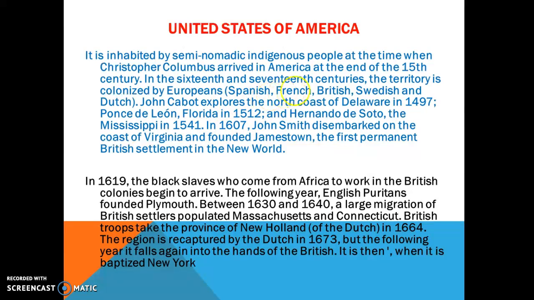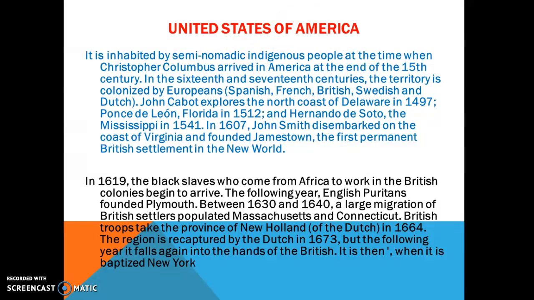You can see some short history of America. It was inhabited by indigenous people, Indian people, native people, until the time when Christopher Columbus arrived in America, at the end of the 15th century.